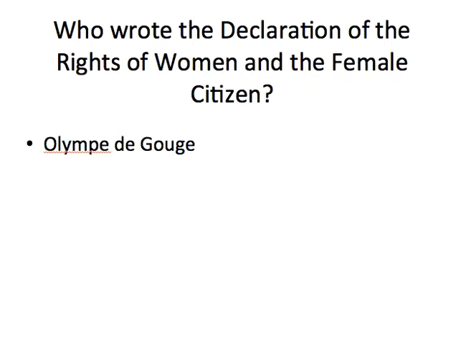All right, who wrote the Declaration of the Rights of Woman and the Female Citizen? That would be Olympe de Gouges. Unfortunately, she's going to end up executed during the Terror.